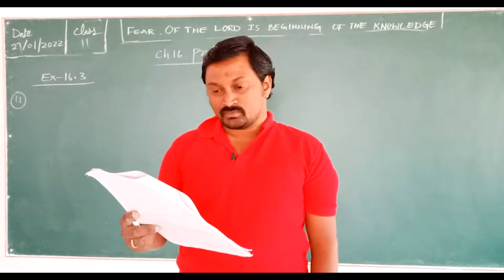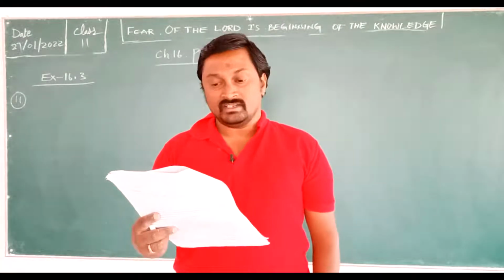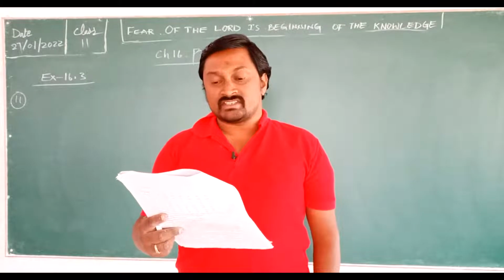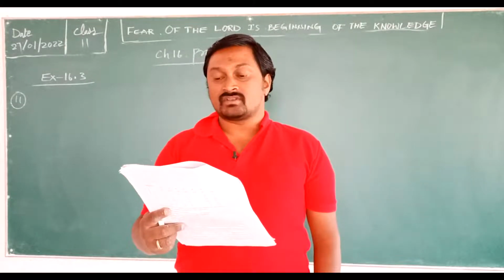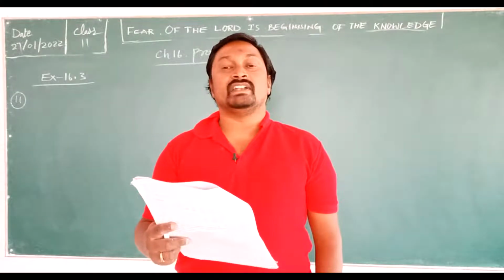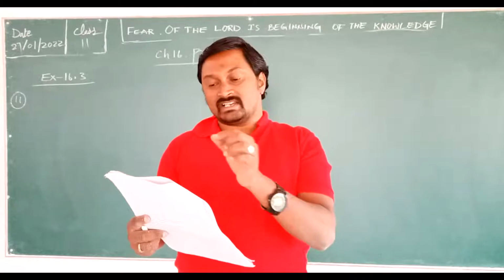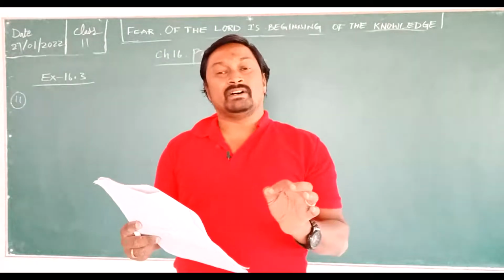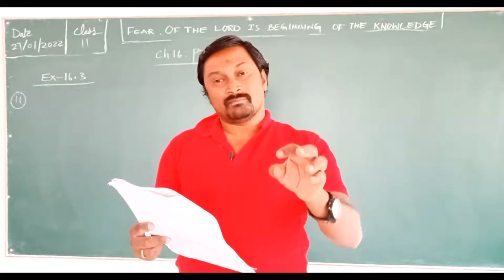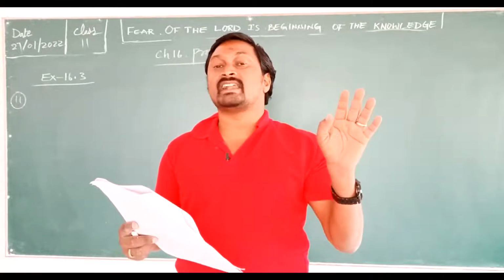Okay, let's move on to problem number 11. In a lottery, a person chooses 6 different natural numbers at random from 1 to 20. So there are numbers 1 to 20 written on pieces of paper, and from that they select 6 numbers randomly.